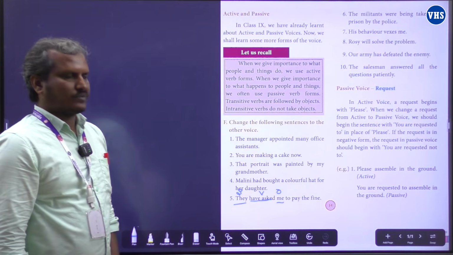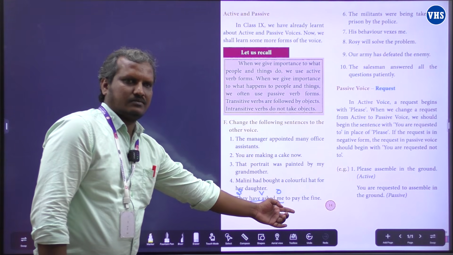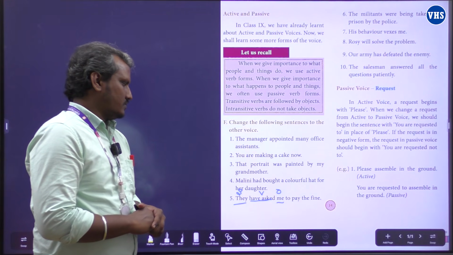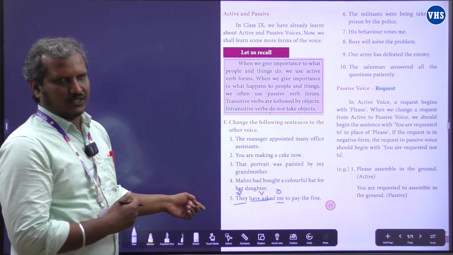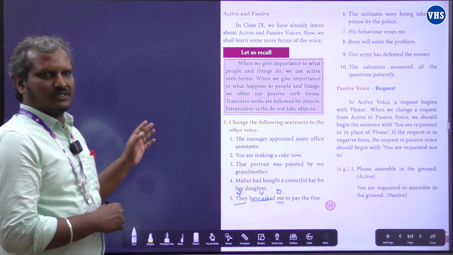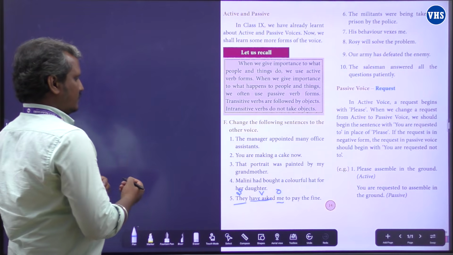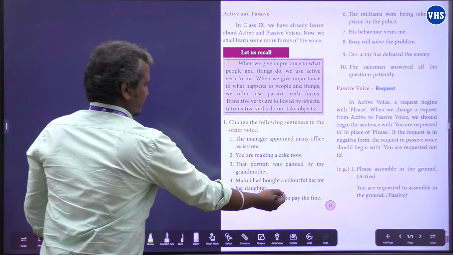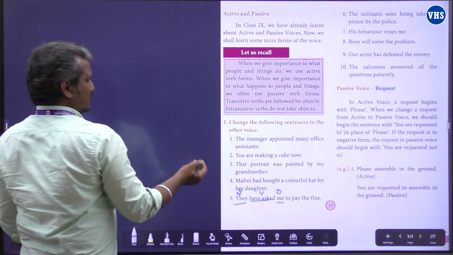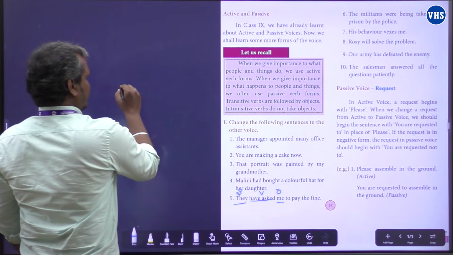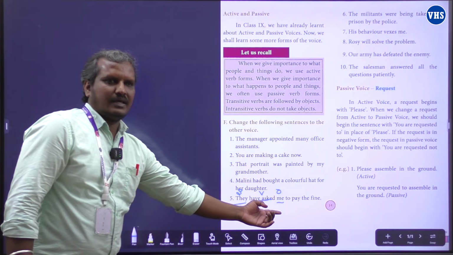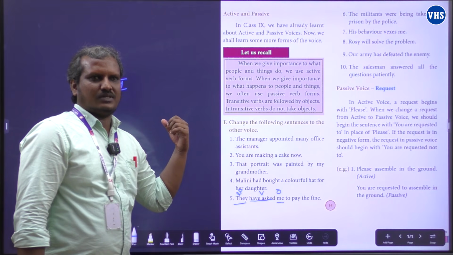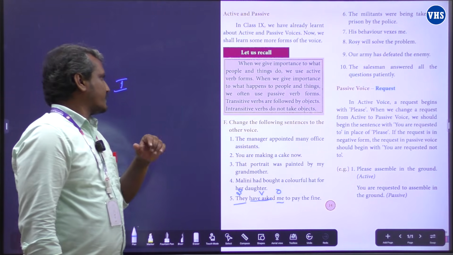Me. Subject, verb, and the object. Right? So you can find out it's an active voice. Now shall we change this into passive voice? First we'll take this object as a subject in the passive voice. So me changes into I. Me in the active voice changes into passive voice as I.